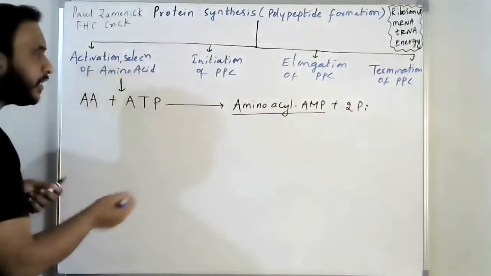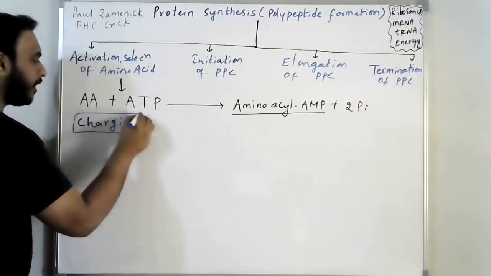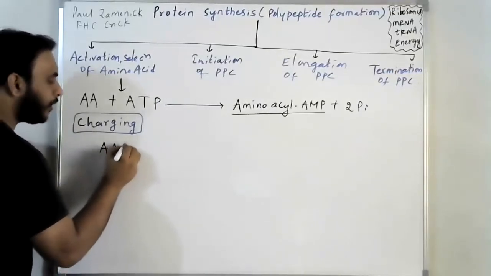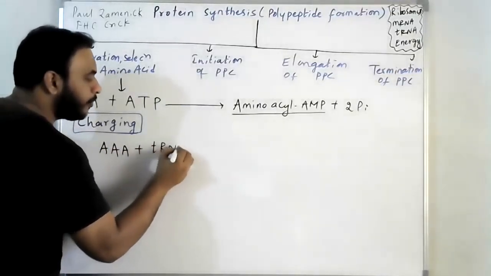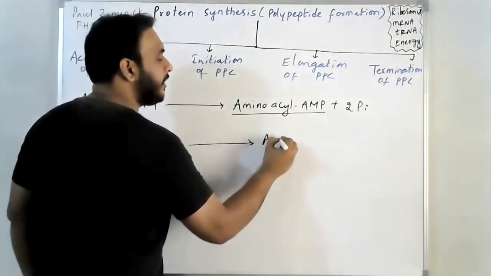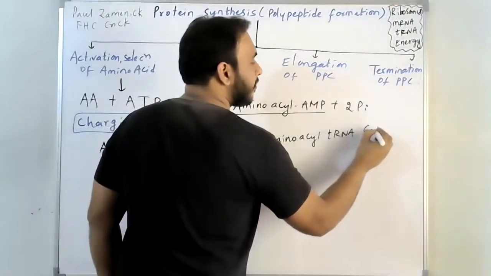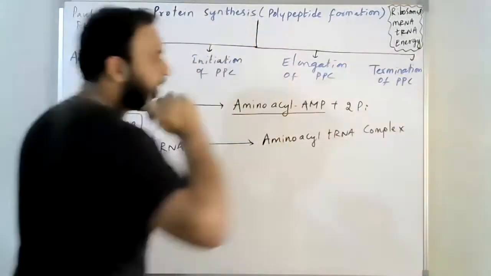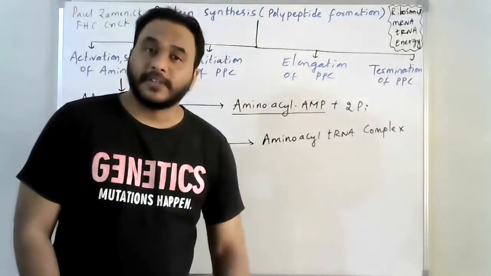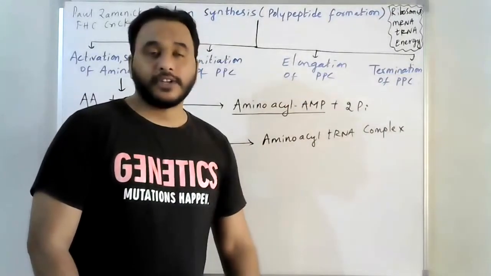Now the amino acid is said to be activated, and it should be charged. So the next step is charging of amino acid, charging of tRNA. This activated amino acid will be attached to tRNA, which leads to the formation of the amino acyl tRNA complex. Now this amino acyl tRNA complex is ready to be transferred to the larger subunit of the ribosome.